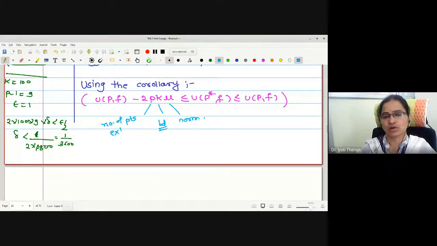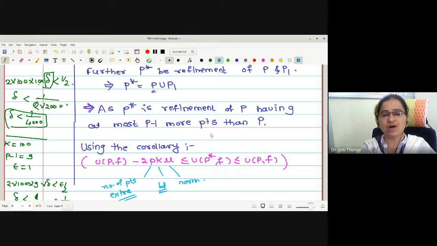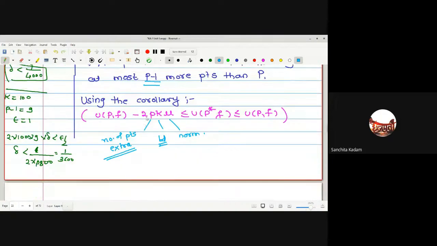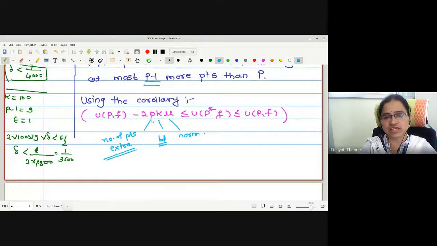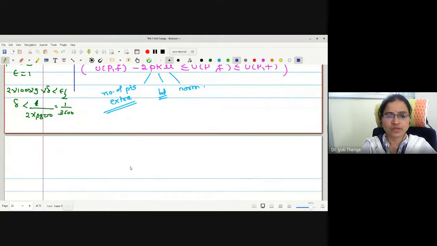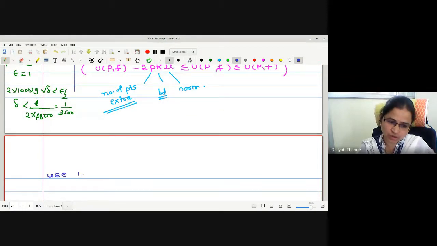If P is the number of extra points, this is the statement we have made. But in our discussion, how many extra points were we considering? P minus 1. Therefore, if I want to use the corollary, what kind of change do I want to make? Using the corollary, I can use the left part of the corollary.